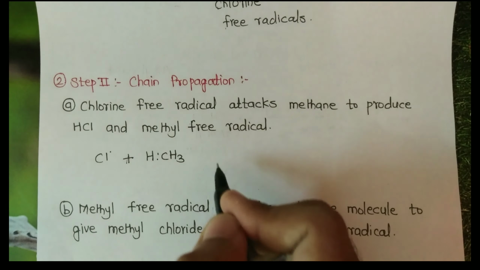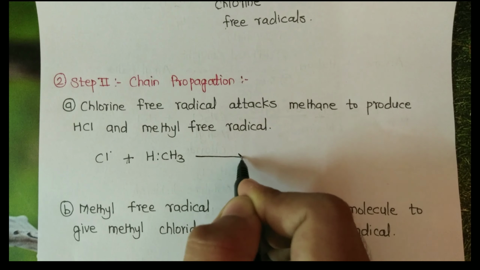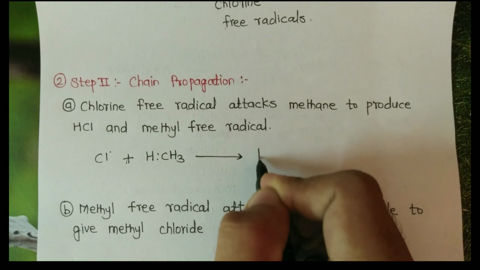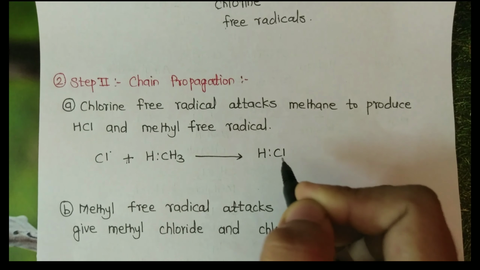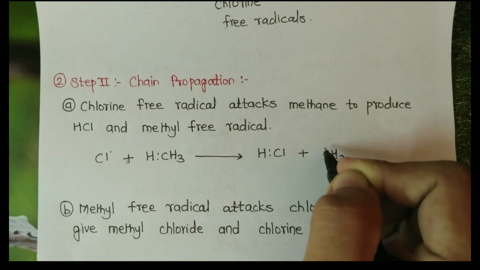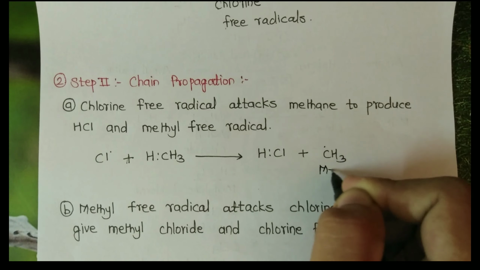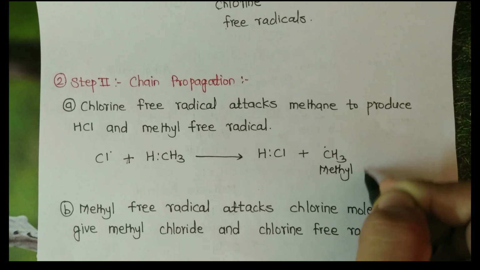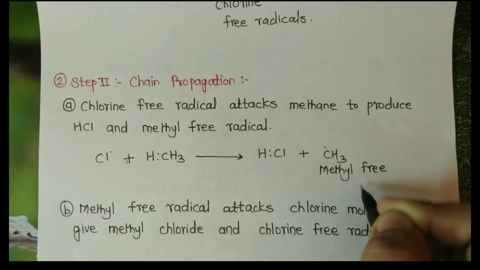In that we get HCl and a methyl free radical.